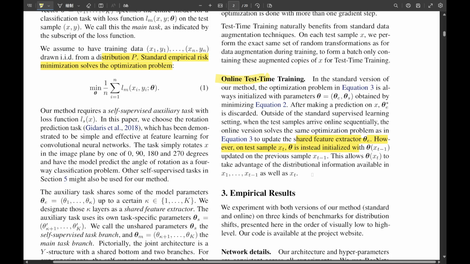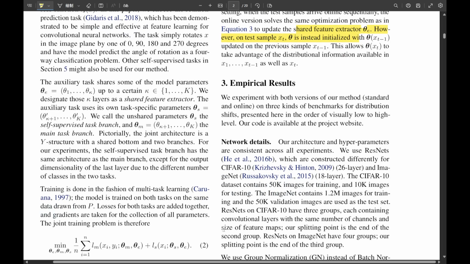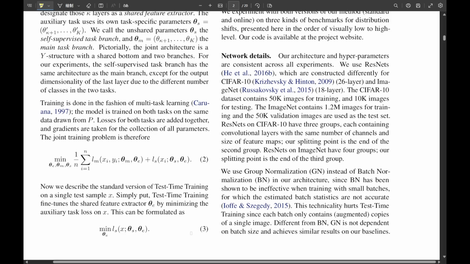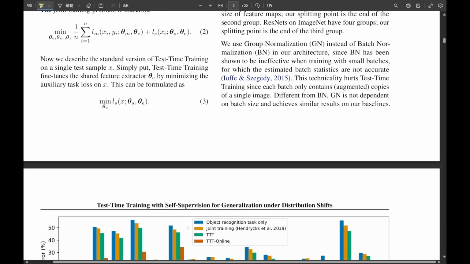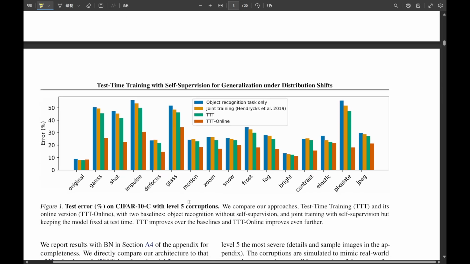Ingenious. So how does the model juggle this self-supervision with its main job? They use a specific architecture, a Y structure. Imagine a base, a shared feature extractor, like the trunk of a Y. This part processes the input image. Then it branches into two heads. One head tackles the main task, say, classifying the object. The other head handles the self-supervised task, like predicting that rotation angle. So one network, two jobs, sharing the initial processing. That's the idea. And during the initial training, it learns both tasks together, using the same labeled data. The losses from both heads are combined. This trains the shared trunk to learn features useful for both recognizing objects and understanding things like rotation.